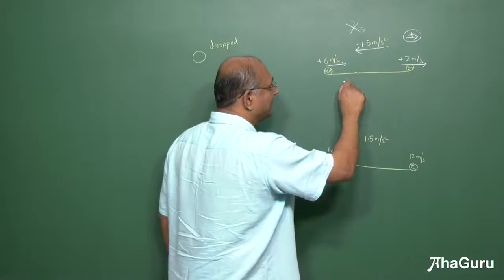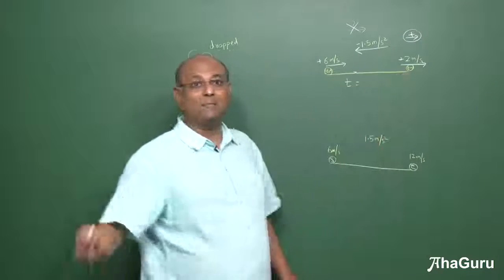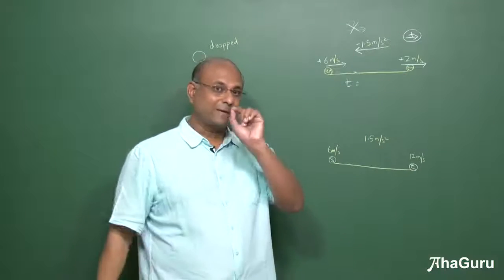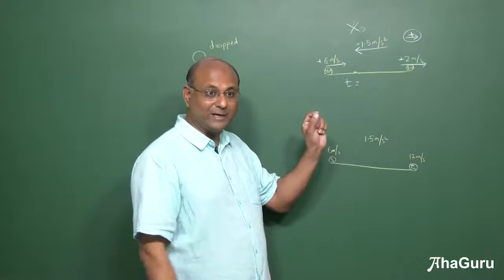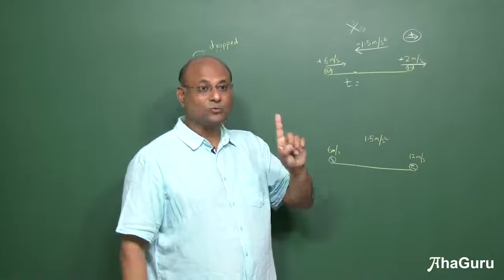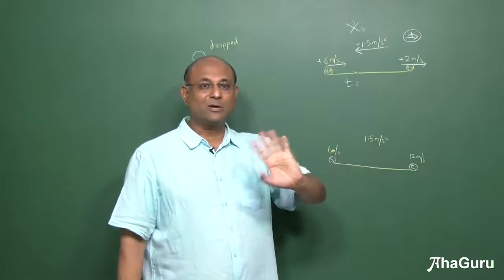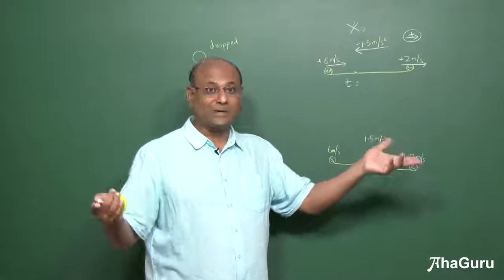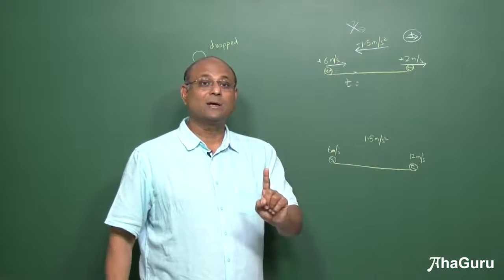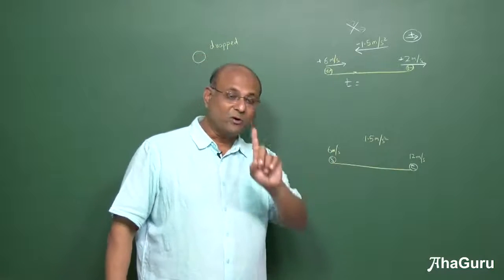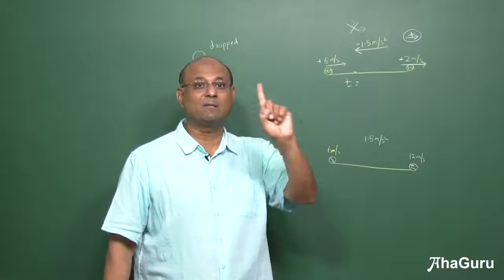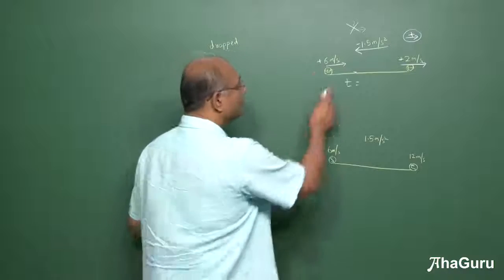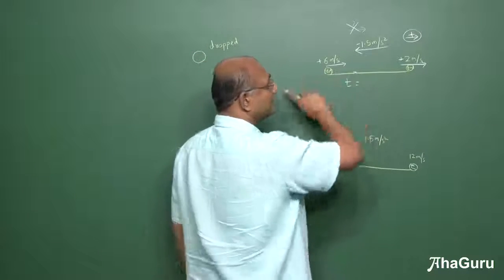So what is the time from here to there? Time interval. The big difference between time instant and time interval, I told you earlier: 1 o'clock to 2 o'clock. 1 o'clock is not 1 hour. 1 o'clock, you may have woken up at 6 o'clock. 6 o'clock to 1 o'clock, lot of time, right? But 1 o'clock is a time instant. From 1 o'clock to 2 o'clock, you have 1 hour time interval. So we are talking about time interval. So what is the time interval?